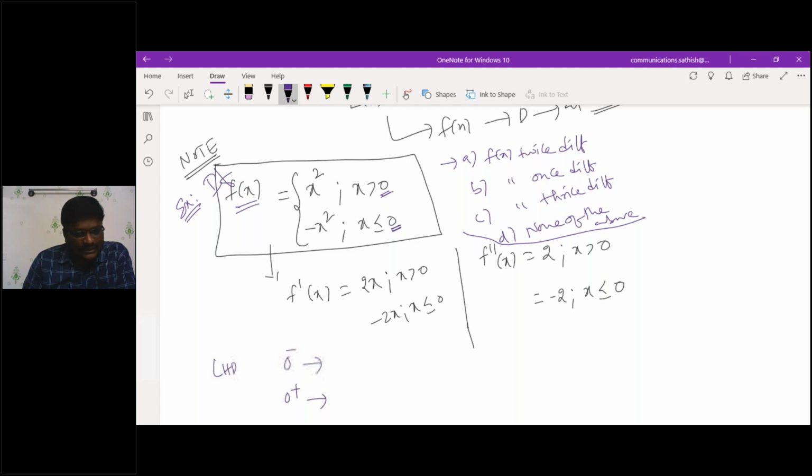Or LHD and RHD only, you take it as not a big deal. What is the value of this one? In this itself, x as 0 you will substitute, so 0 will be there. In this 0 you will substitute, 0 will be there. The same for this case.